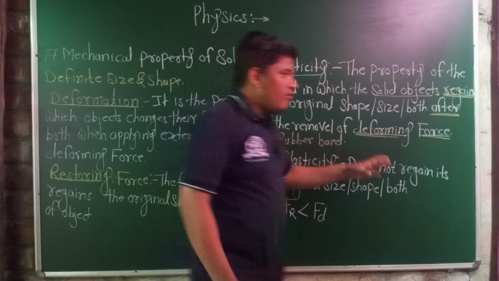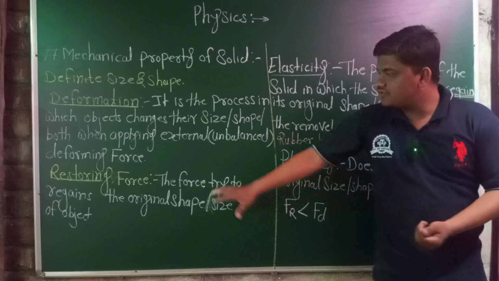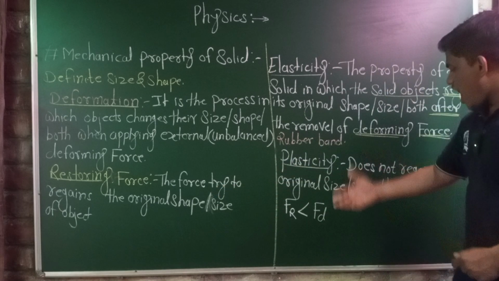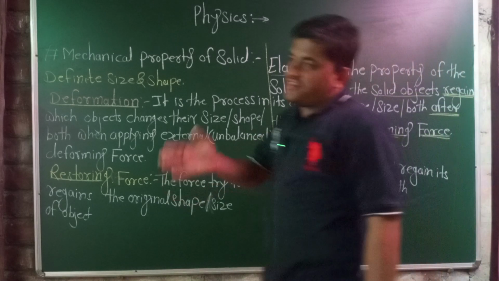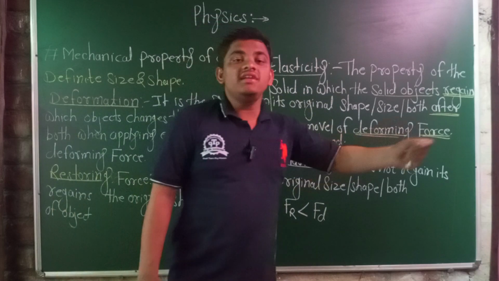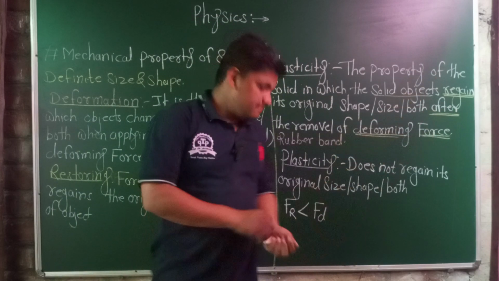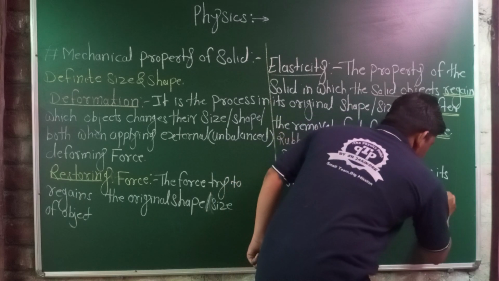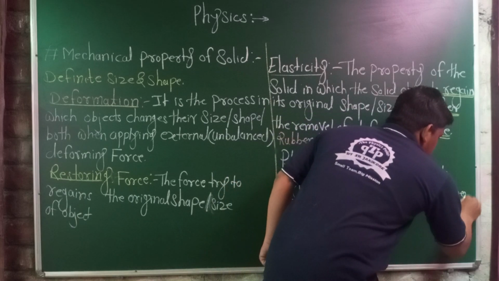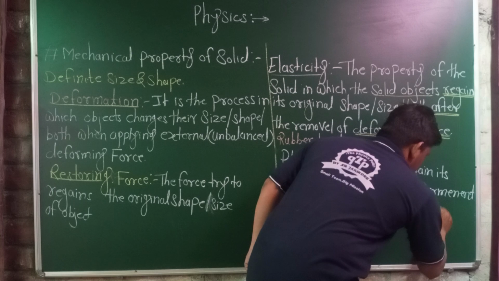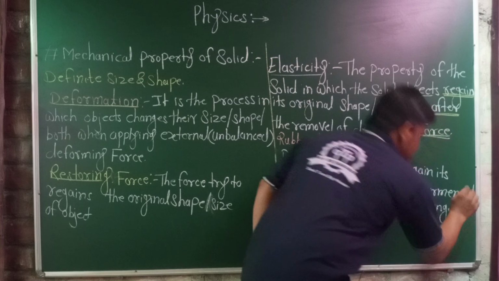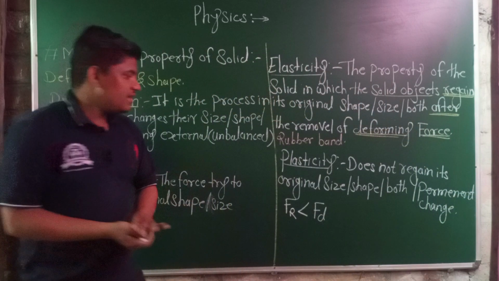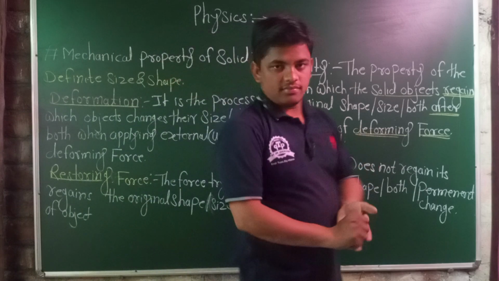When the restoring force cannot be dominant, the object permanently changes its size and shape, a permanent change in size or shape after we apply the deforming force.